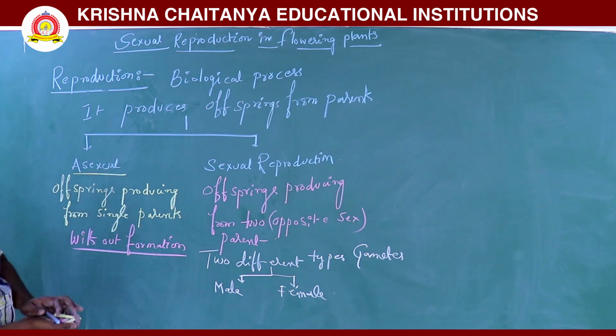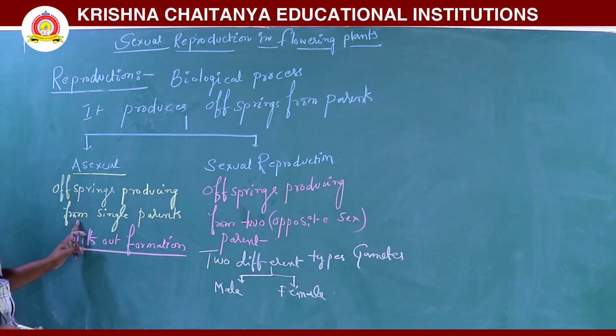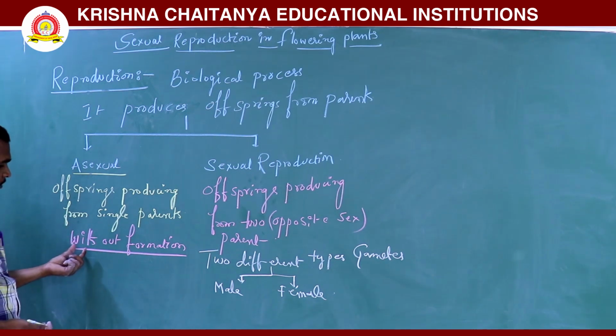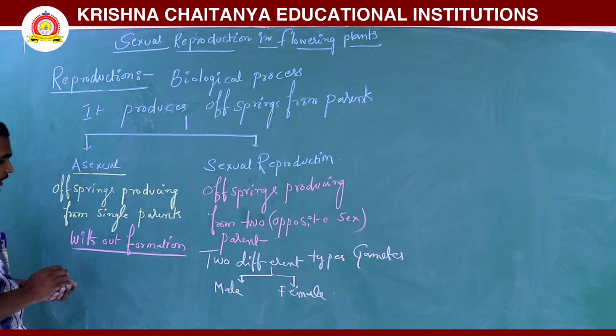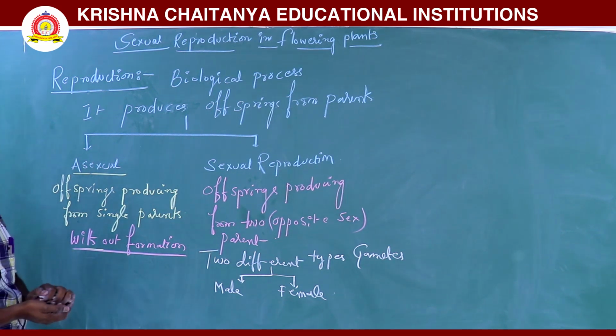Again, it is divided into two types, asexual and sexual reproduction. In asexual reproduction, offsprings are produced from a single parent, with or without formation of gametes.